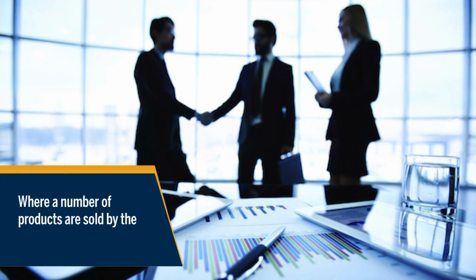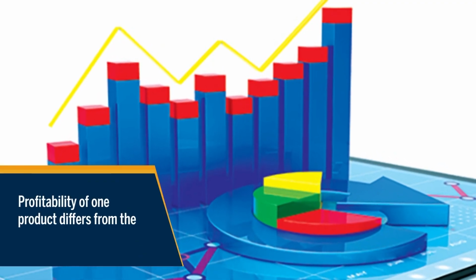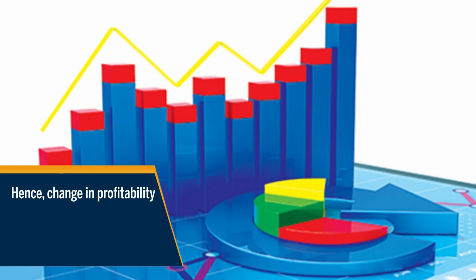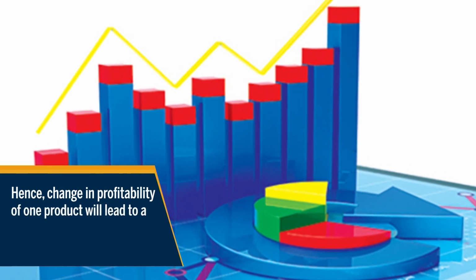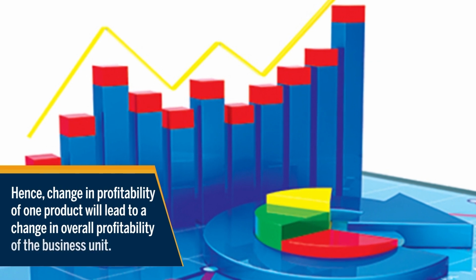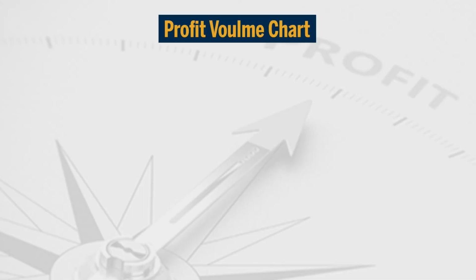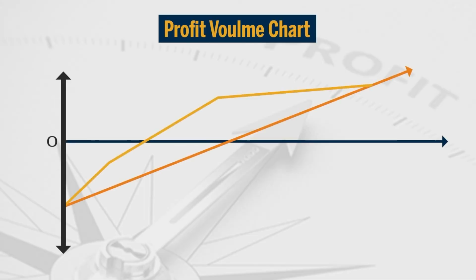Where a number of products are sold by the business firm, profitability of one product differs from the other product. Hence, change in profitability of one product will lead to change in overall profitability of the business unit. Therefore, it can be described through a profit volume chart. Let us take a profit volume chart.